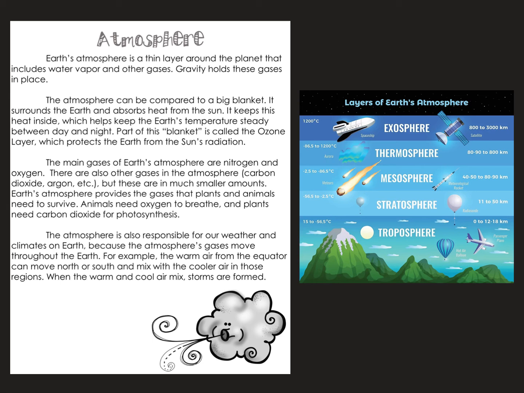Earth's atmosphere provides the gases that plants and animals need to survive. Animals need oxygen to breathe, and plants need carbon dioxide for photosynthesis. The atmosphere is also responsible for our weather and climates on Earth because the atmosphere's gases move throughout the Earth. For example, the warm air from the equator can move to the north or south and mix with the cooler air in those regions. When warm and cool air mix, storms are formed.